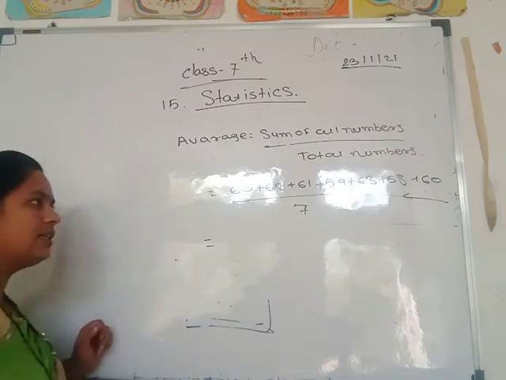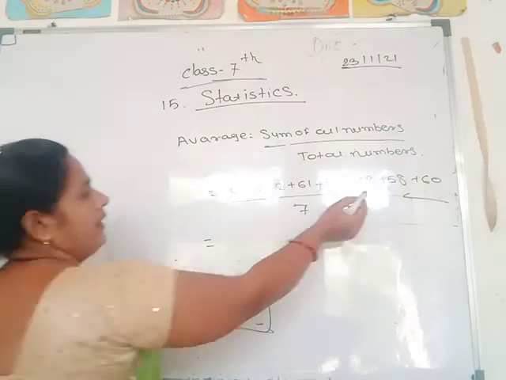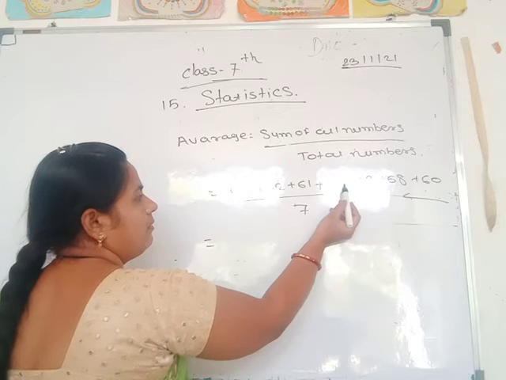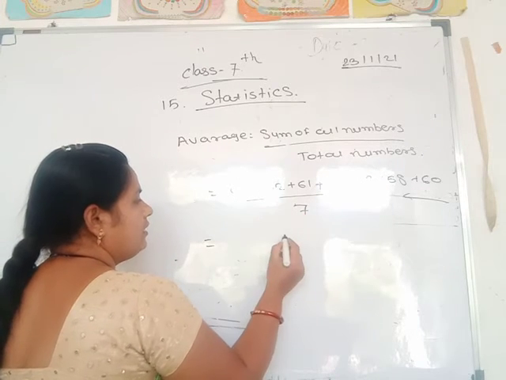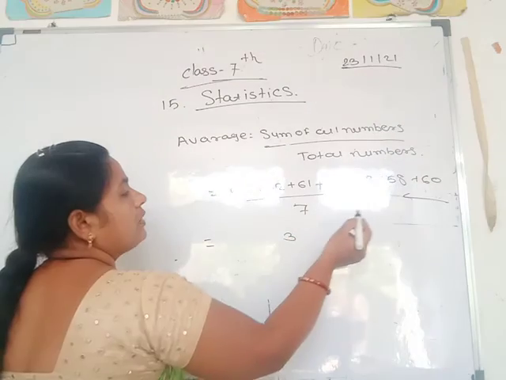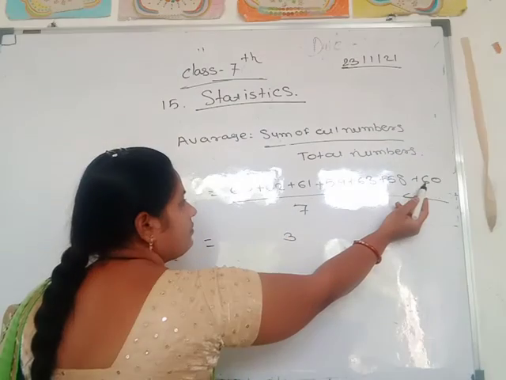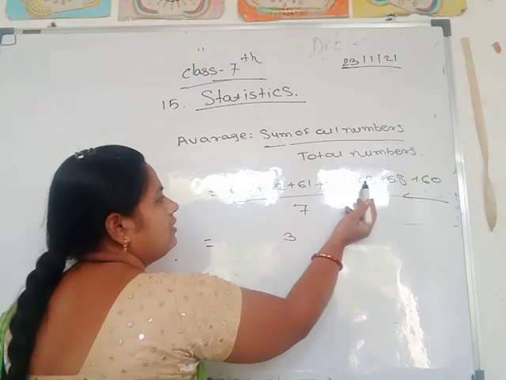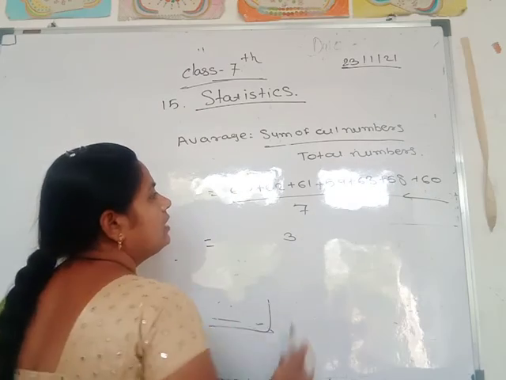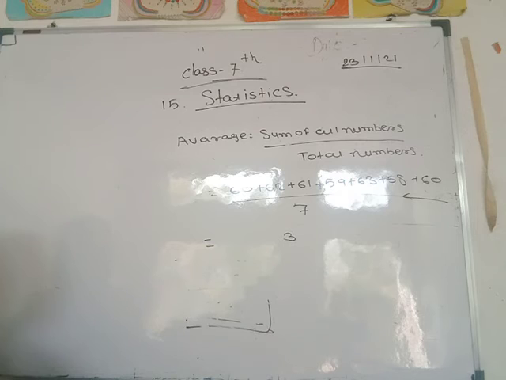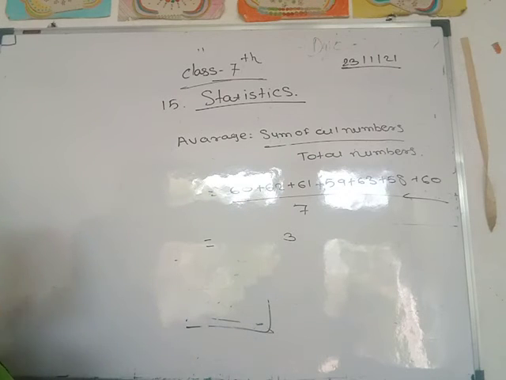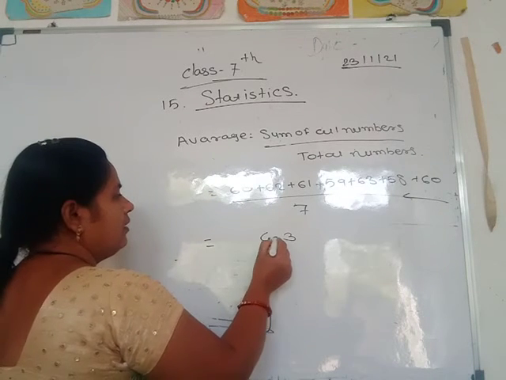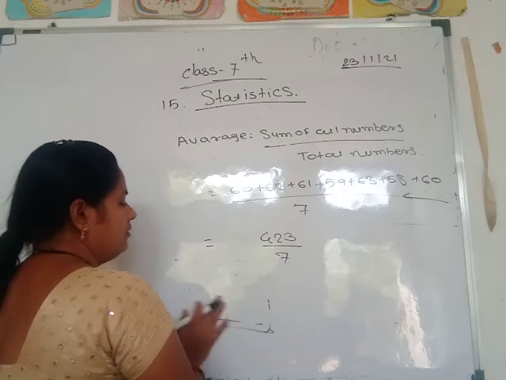Then you do the addition. 8 plus 3, 11, 11 plus 9, 20, 21, 22, 23, so 3 and 2 carry. Then 8 plus 5, 13, 13 plus 6, 19, 19 plus 5, 24, 24 plus 6, 30, 30 plus 6, 36, 36 plus 6, 42, and divided by 7.